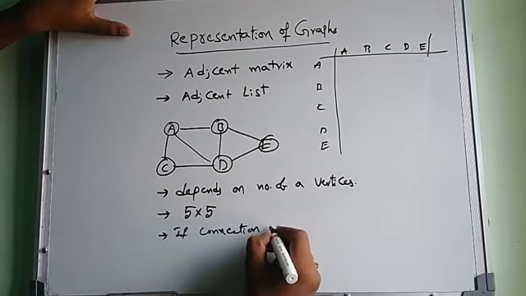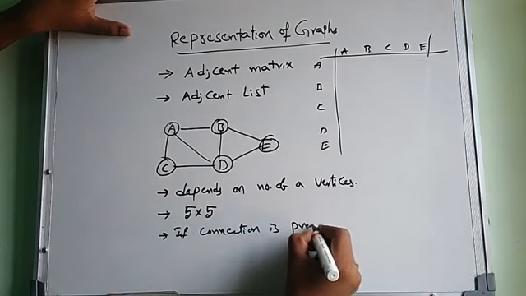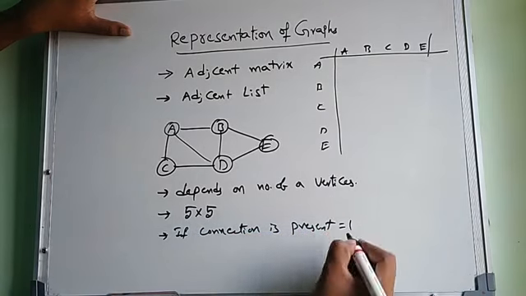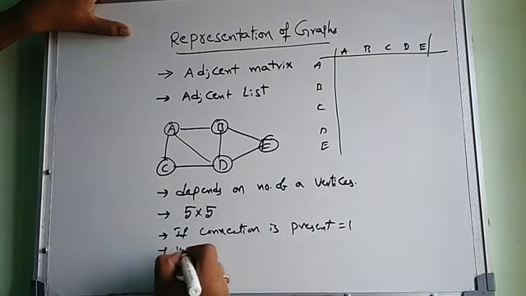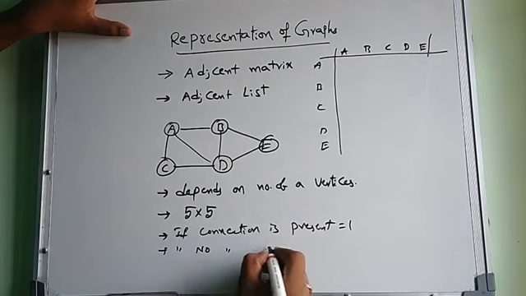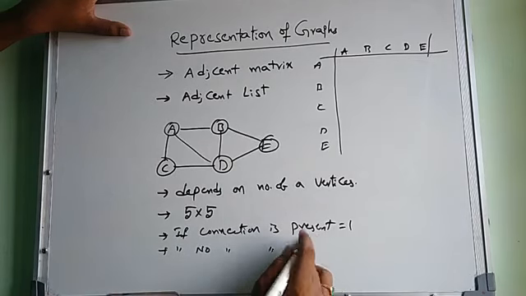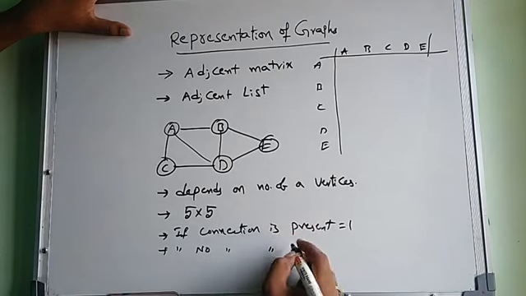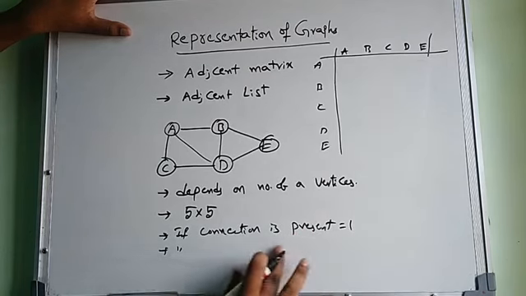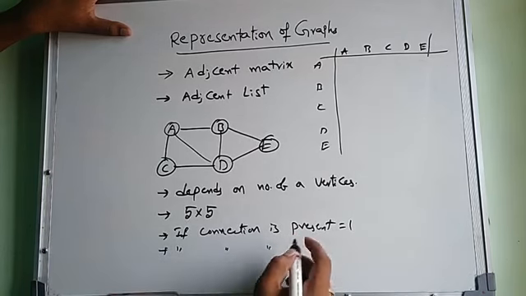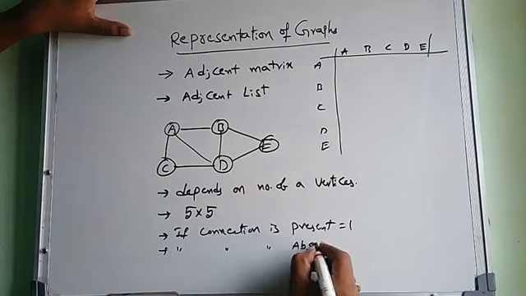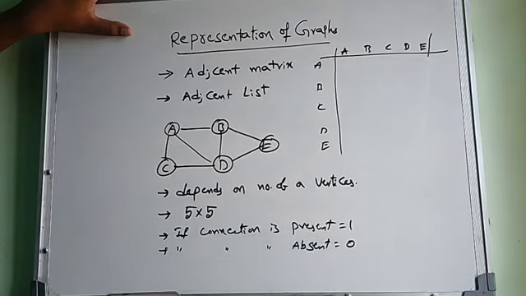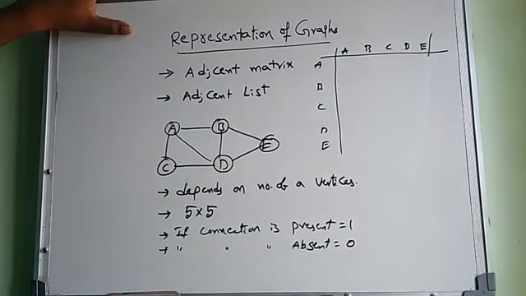If the connection is absent, or there is no connection, simply put 0.